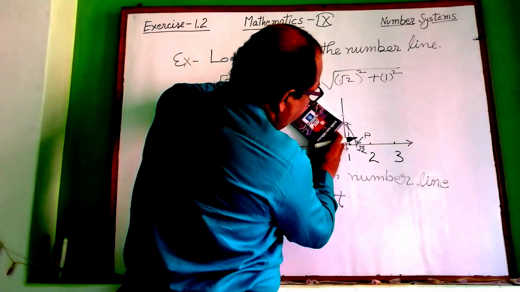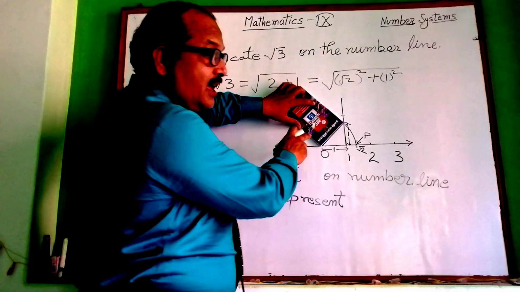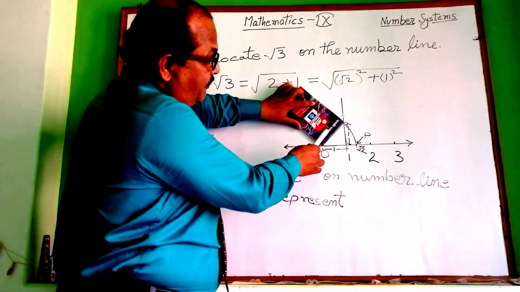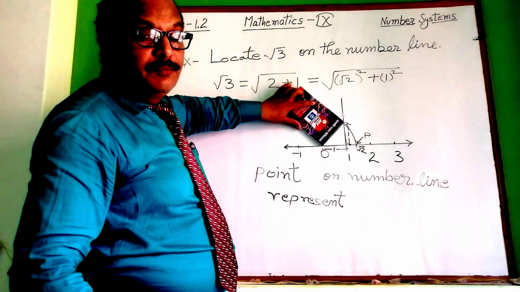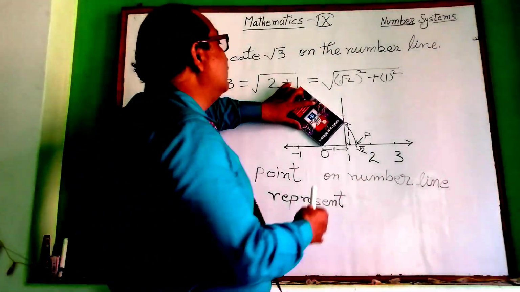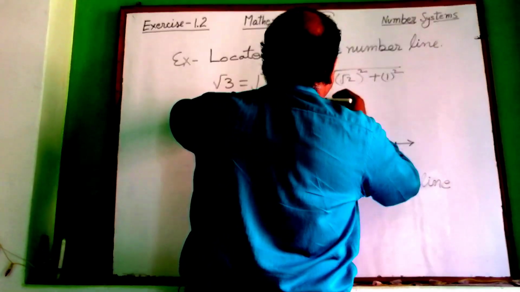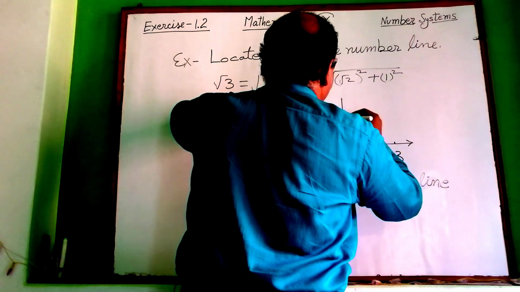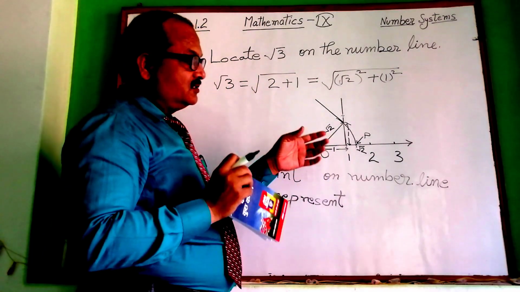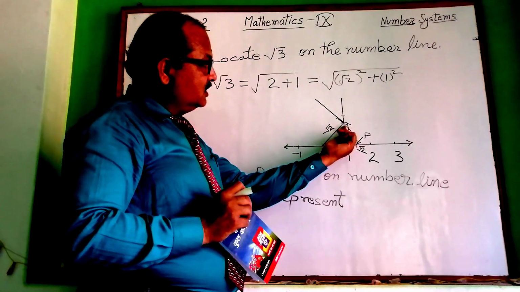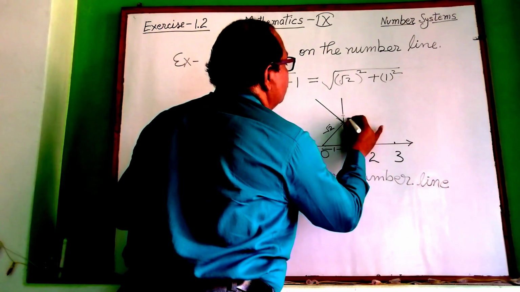Since I have no protractor, in place of a protractor I am using the corner of the notebook. You will use your protractor for making a 90-degree angle. So you can see here how to make it. You will make the 90-degree angle at the hypotenuse on this point. Suppose this is point A, this is point B.